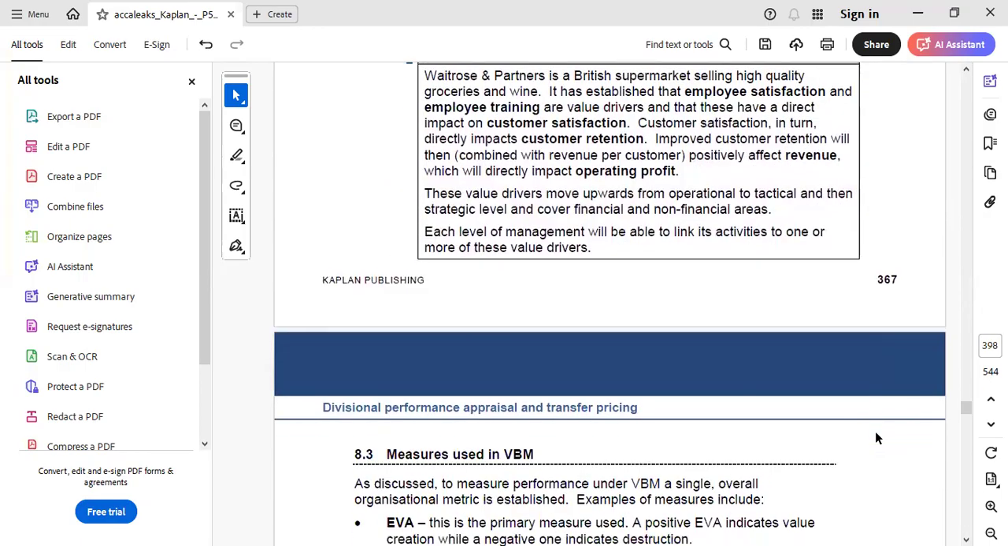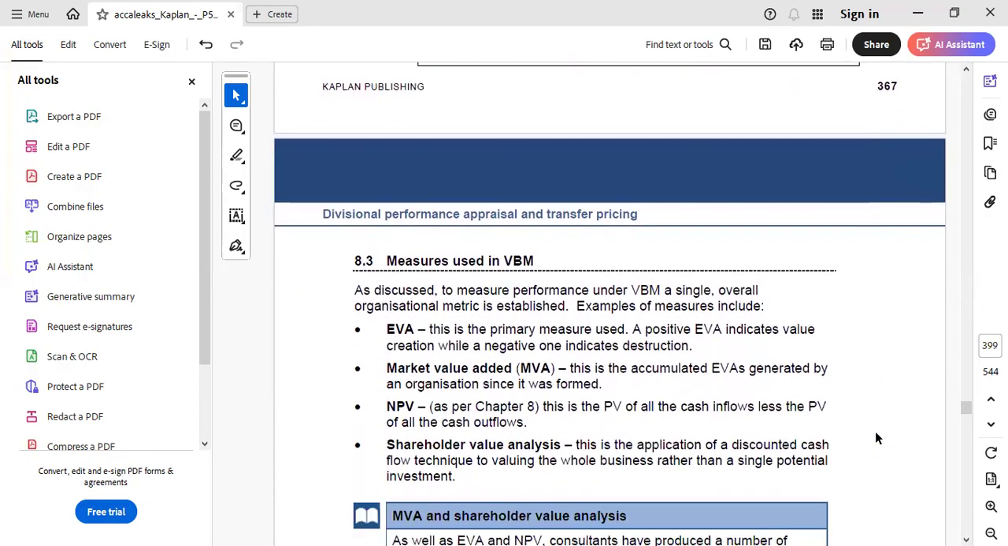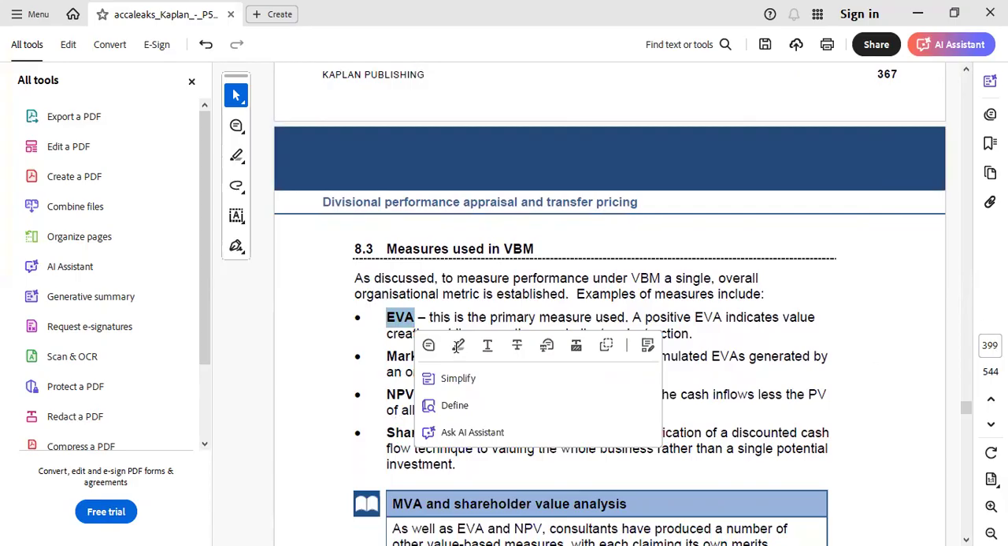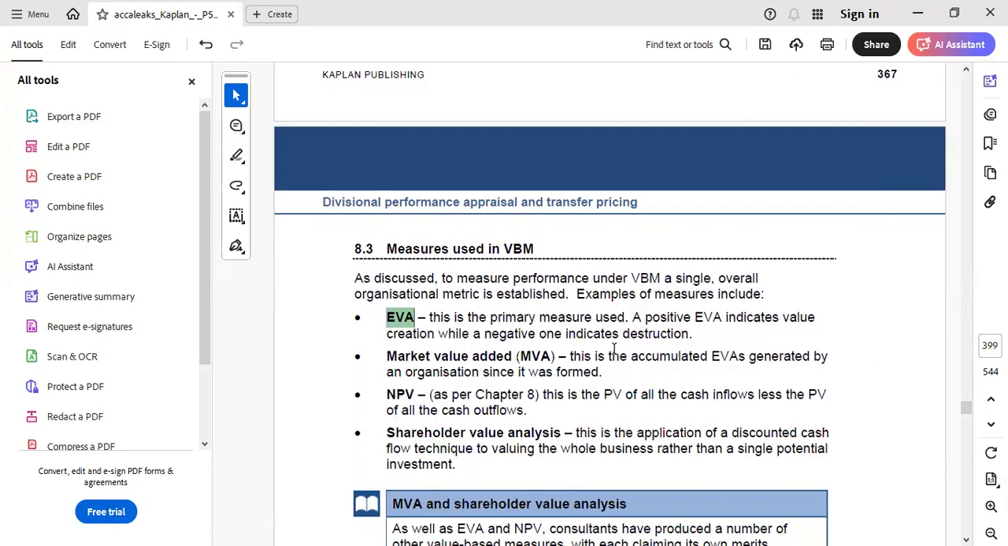So the measures used in VBM, there are four measures that have been provided. First of all, economic value added. Second, market value added, that is MVA. Third, net present value, and fourth, shareholder value analysis. But basically, economic value added is the concept which is mostly asked if a question on VBM comes up in the ACCA APM exam. And here also it is said that EVA is a primary measure used while measuring VBM.